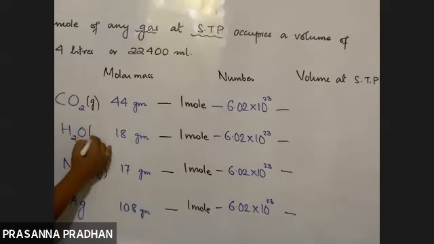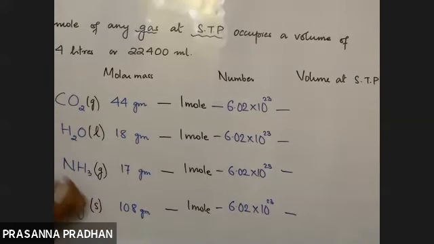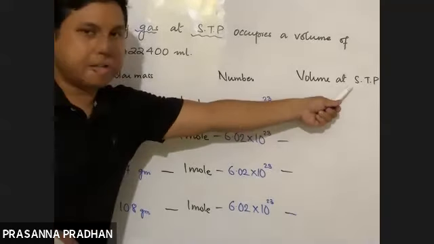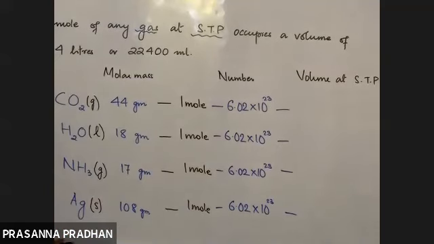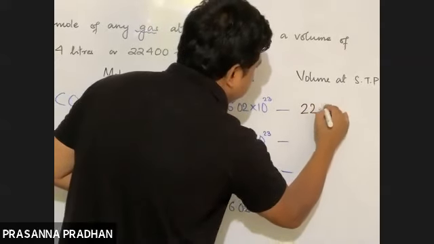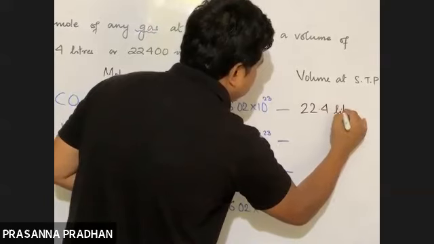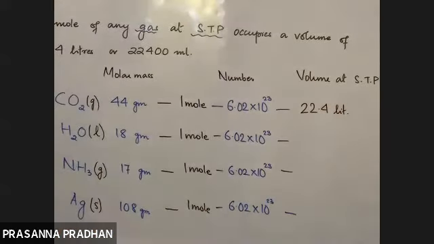Since water is a liquid, it's not applicable to water, neither is it applicable to silver since it is a solid. It is applicable only for gases, at STP. So 1 mole of carbon dioxide gas at STP occupies a volume of 22.4 liters.